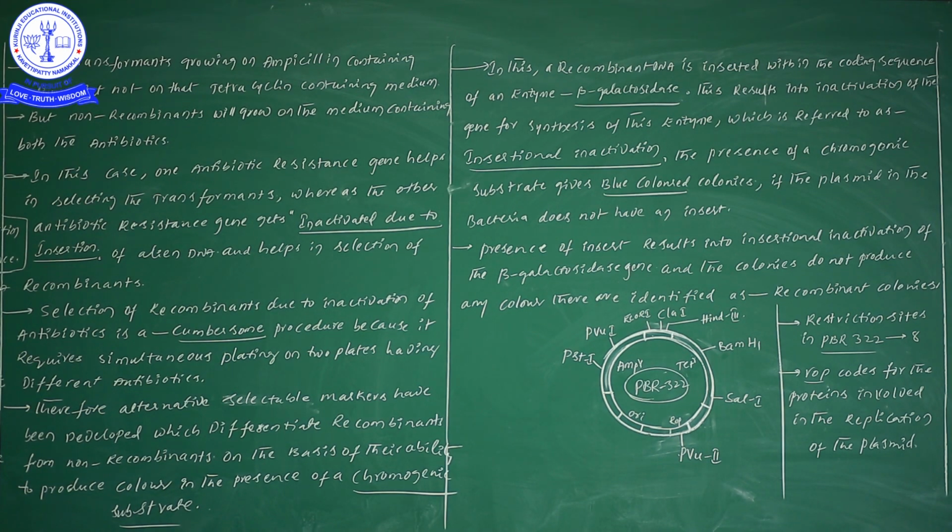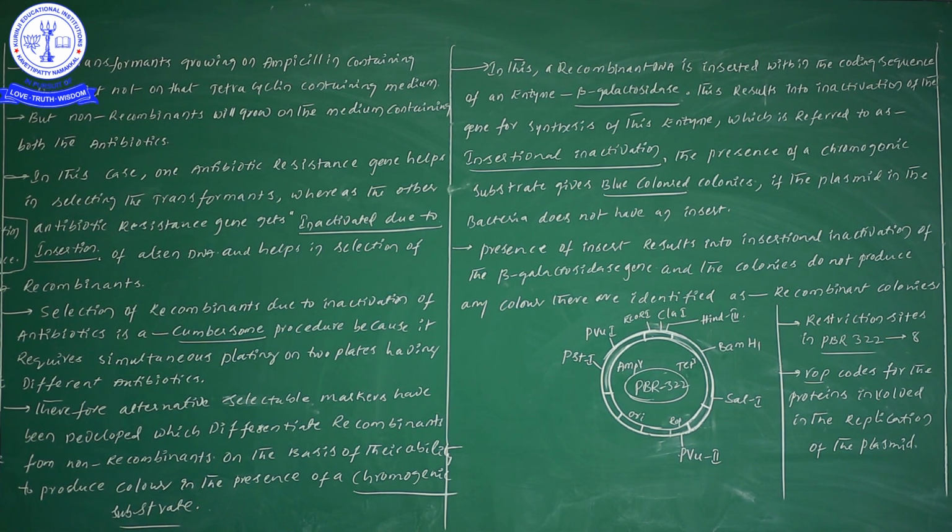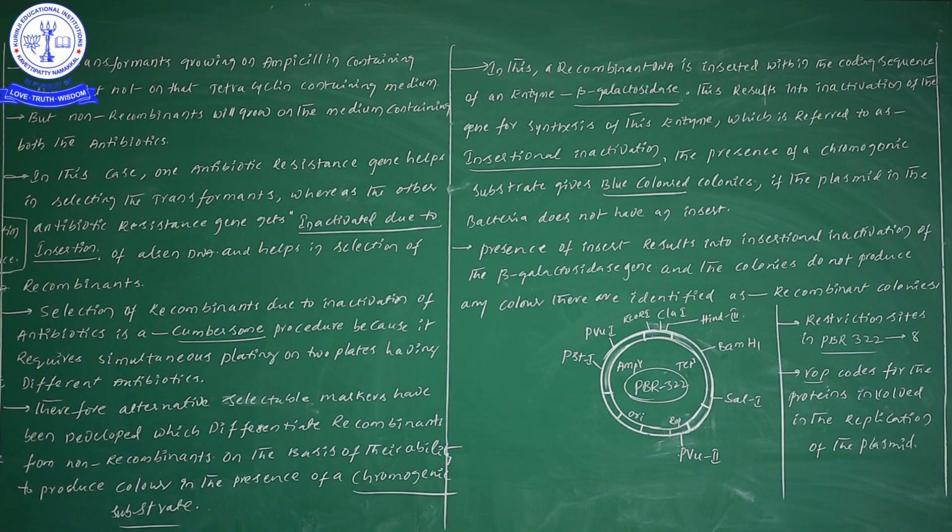So from the NEET examination point of view, in pBR322 there are 8 restriction sites. Next, the rop gene helps in the replication of the plasmid. This is a small piece of information regarding cloning sites.